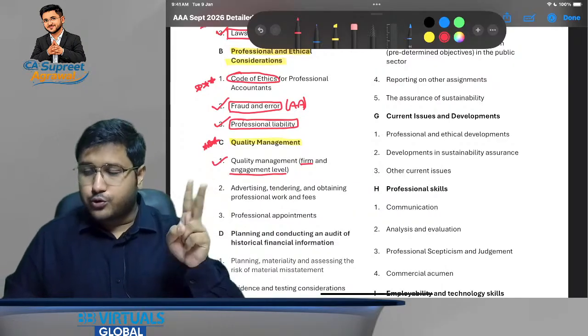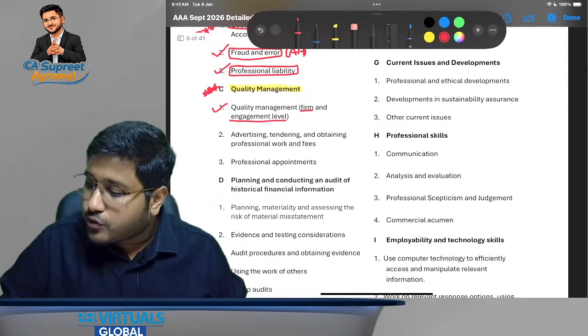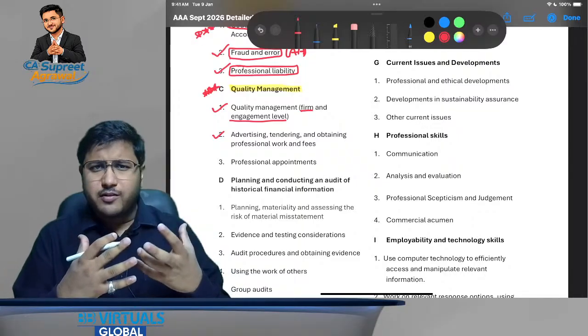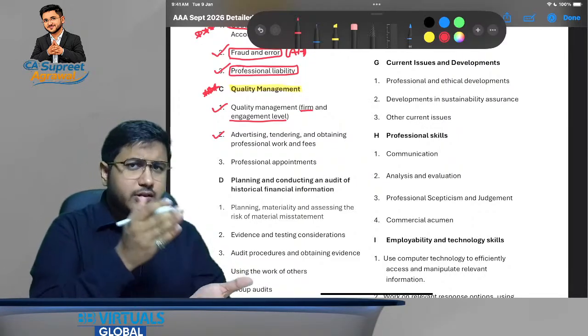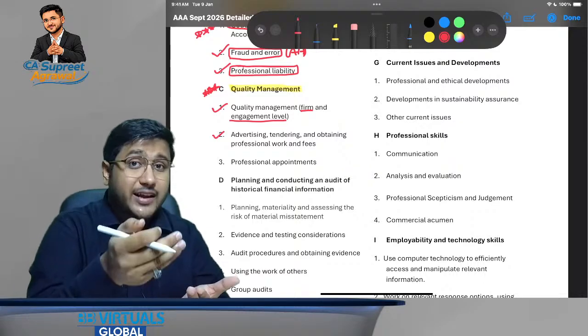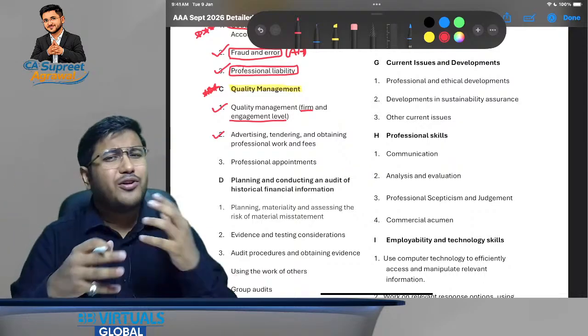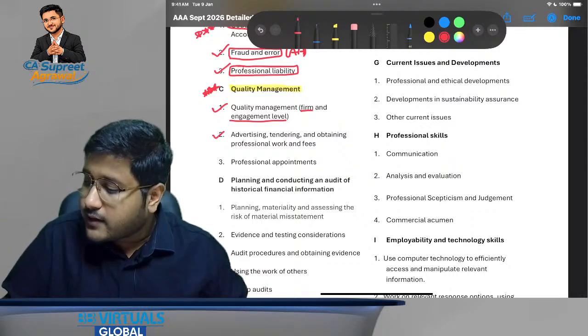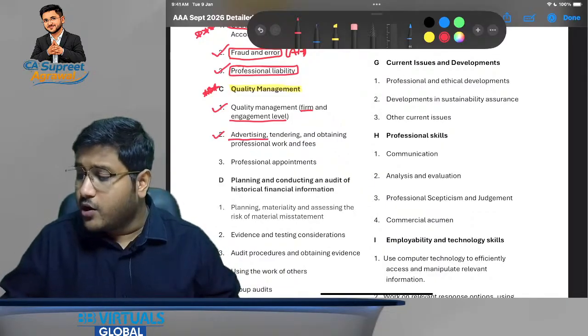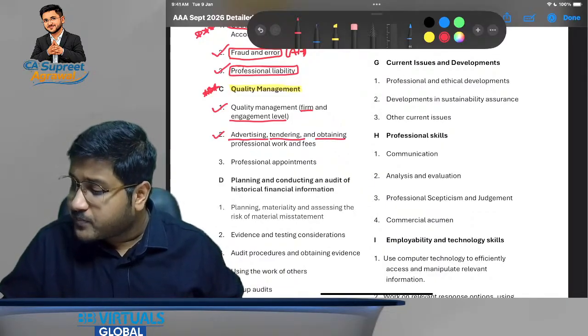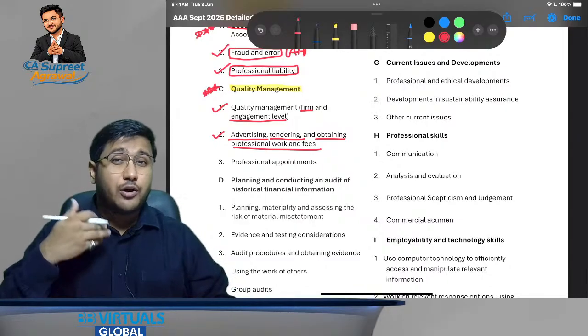Then we are also going to discuss, a lot of times you will hear that professional accountants cannot do this if they hold the COP, they cannot advertise their services, they cannot tender, a lot of things you will be hearing. So here we will be clearing everything. What are the advertising guidelines? What are the tendering guidelines? What are the ways of obtaining professional work and how to determine the fees?